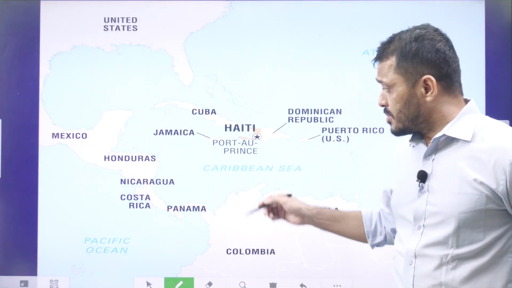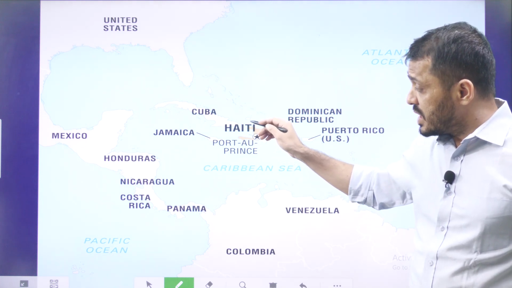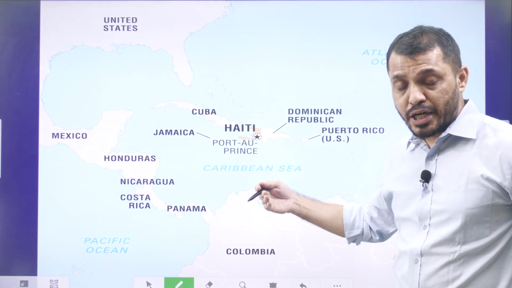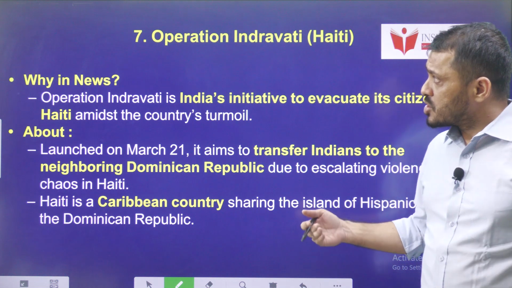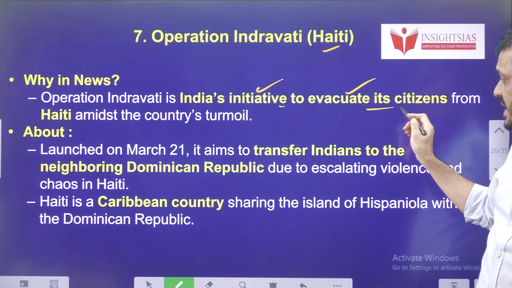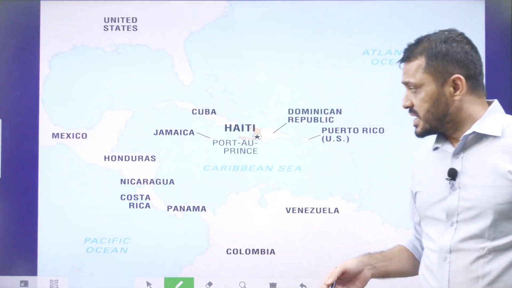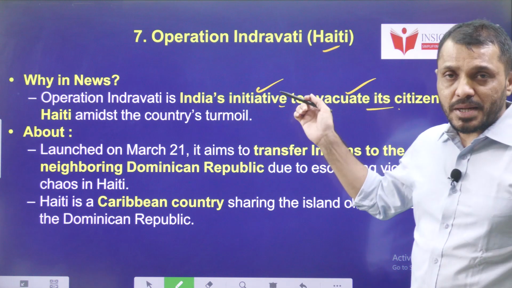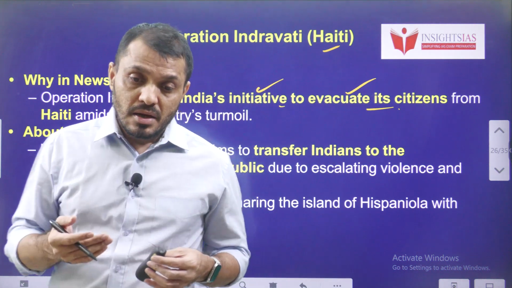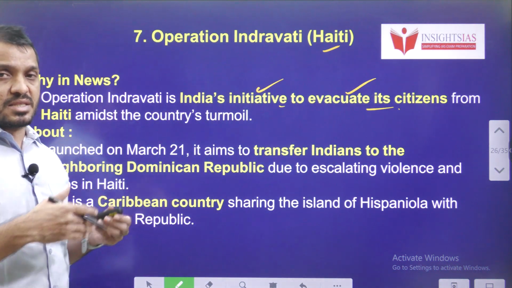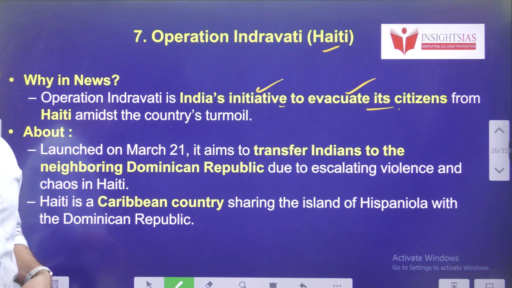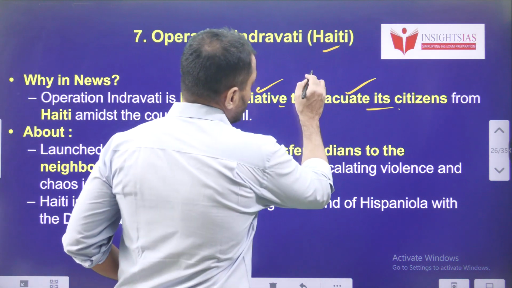Next, we will discuss repatriating Indians who are living in Haiti to India. Haiti is now experiencing an internal civil war kind of situation. So this Operation Indravati is about bringing back Indians, evacuating Indians from Haiti due to the internal war in Haiti. This kind of operation is known as repatriation. Repatriation is all about bringing your countrymen from other countries, especially when the other country is in trouble.